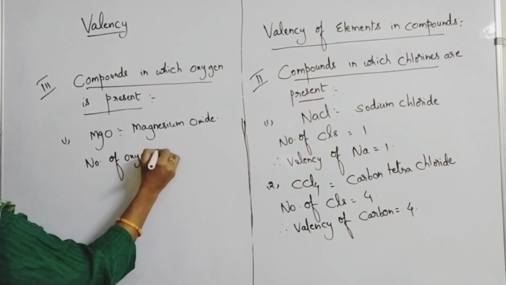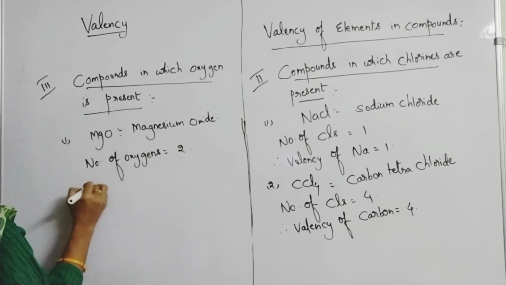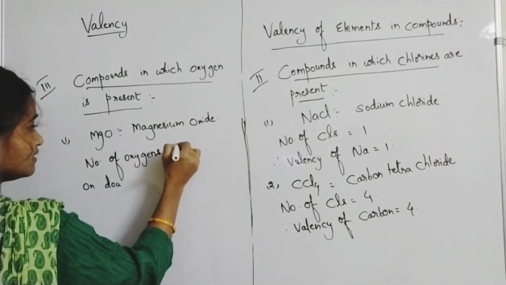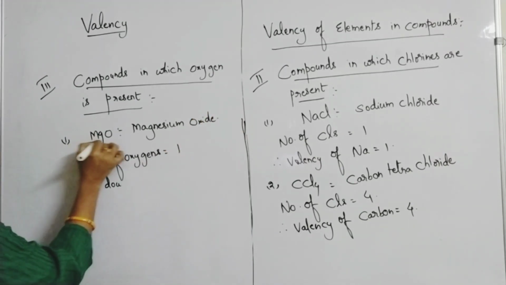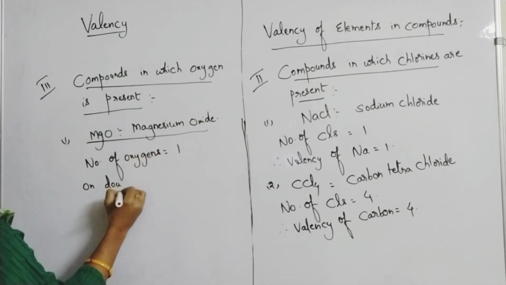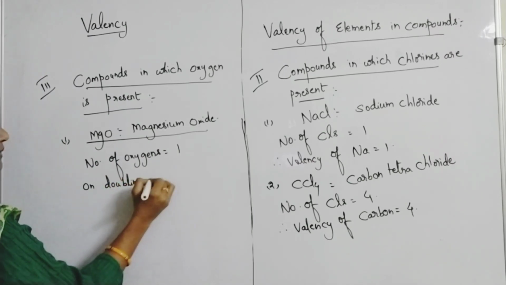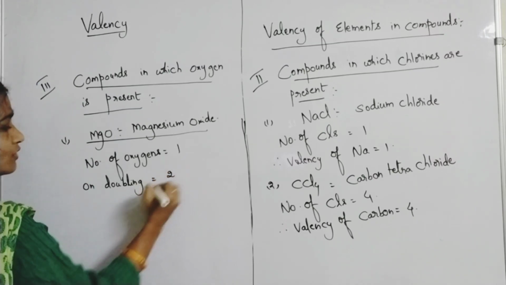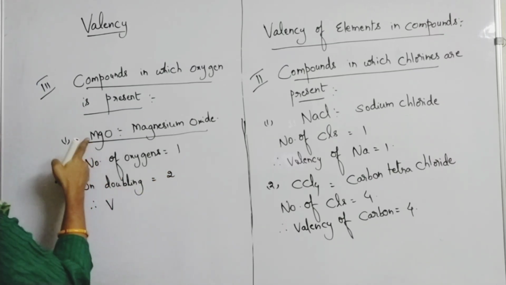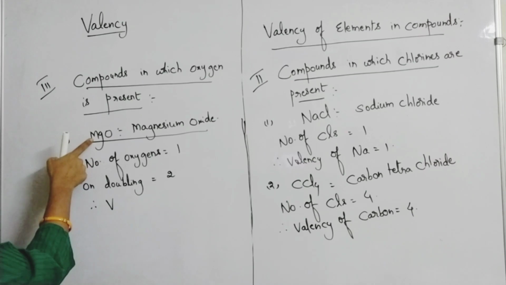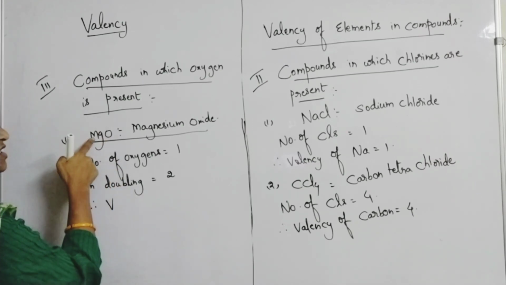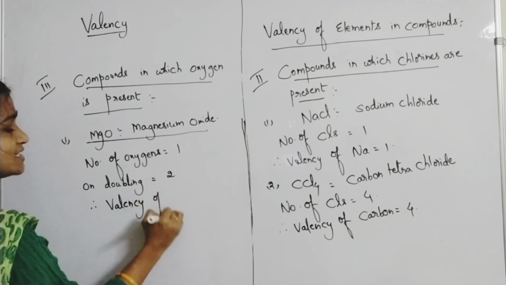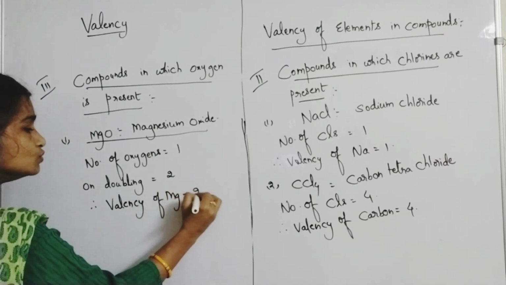Number of oxygens are 2. On doubling, how many will you get? Sorry, the number of oxygens in this compound is 1. On doubling, meaning multiply it by 2, you will get 2. Therefore, the valency of the other element present in magnesium oxide is what? Other than oxygen, magnesium is present. Therefore, the valency of magnesium is 2.